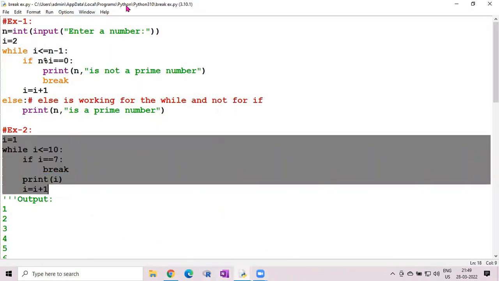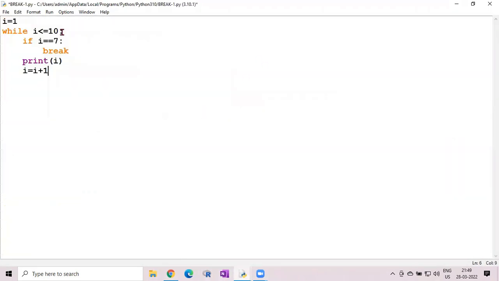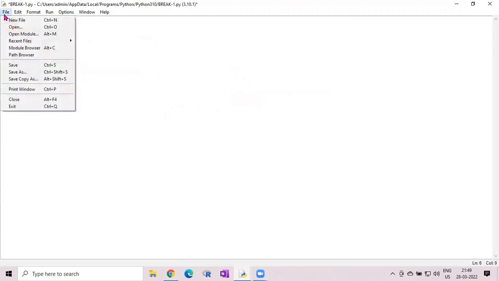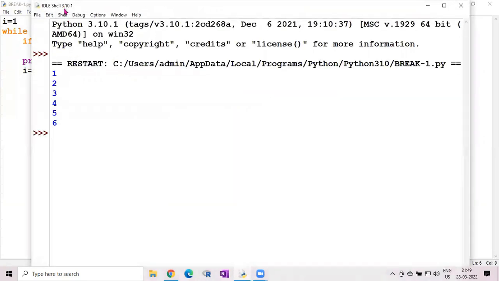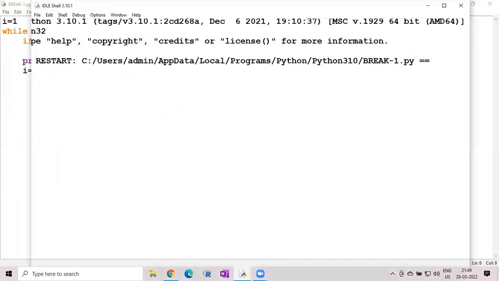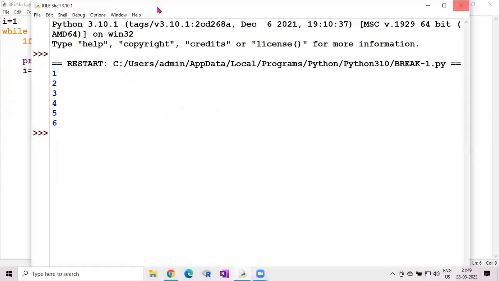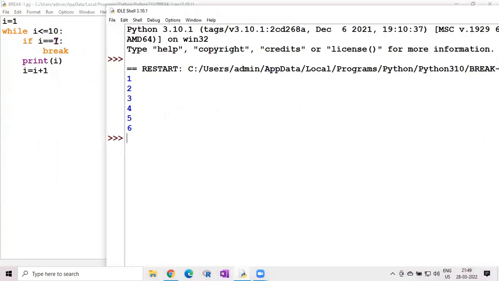Let us check this one. Okay, now see here, you are printing numbers based on a condition. Here you can see I equal to 7, whatever we have given. So what output will you get? Let us run this one first. Here you can observe the output. In the while loop, whatever condition we have given, I equal to 7, that means it prints up to 6 only. The reason is we use break.